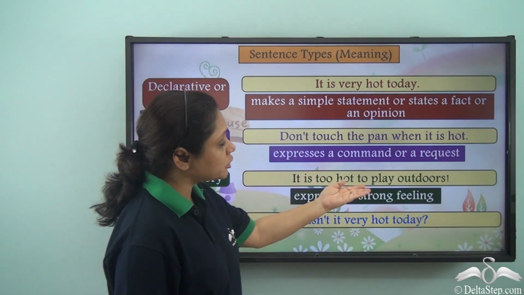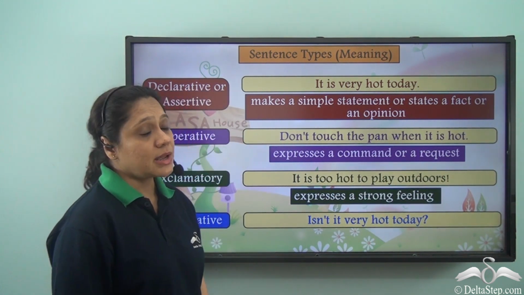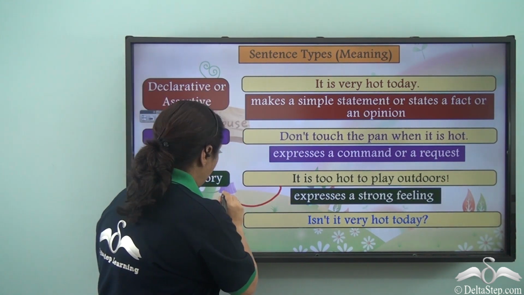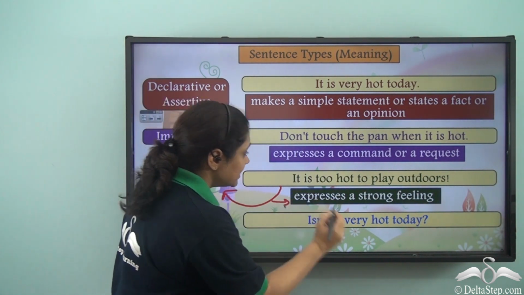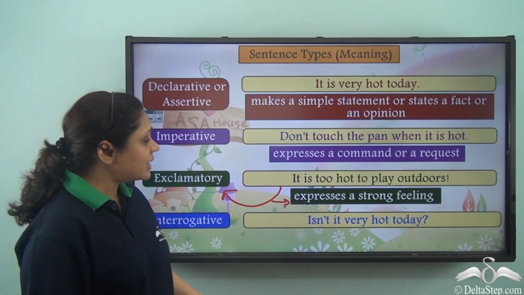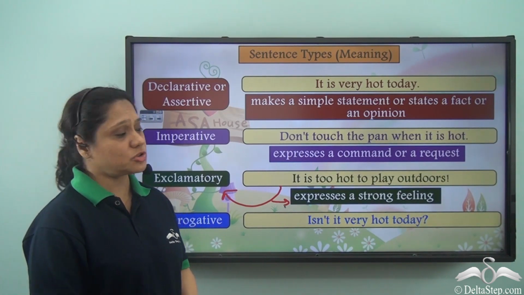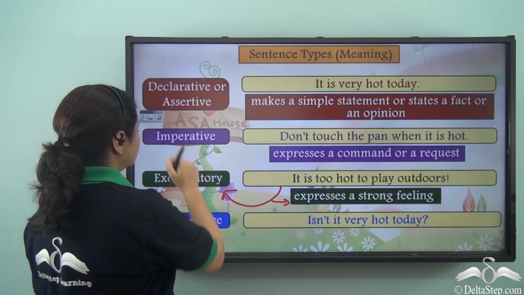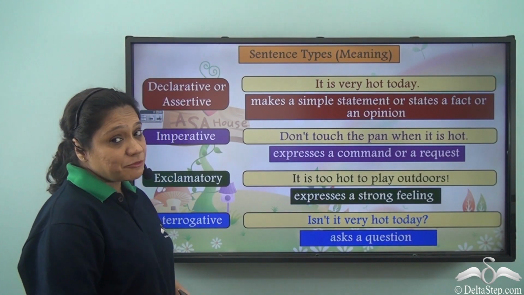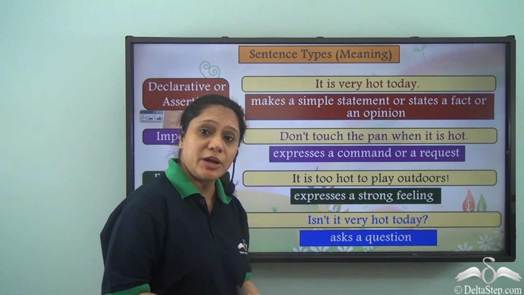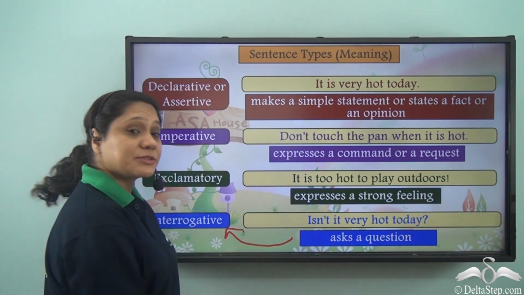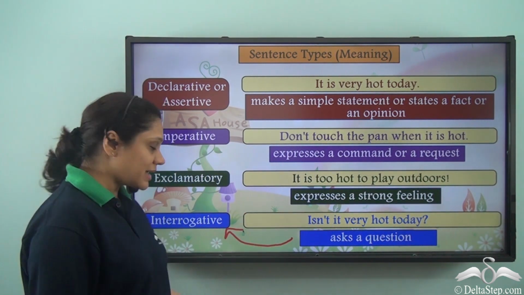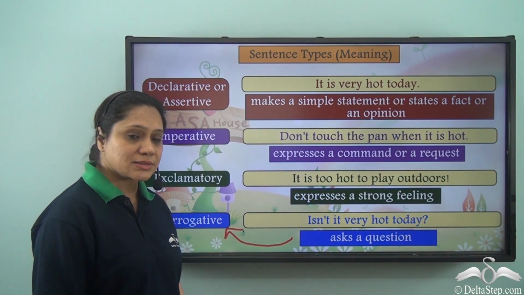It is too hot to play outdoors is an exclamatory sentence because it expresses a strong feeling. It is too hot to play outdoors! But if I say, isn't it very hot today? I am asking a question, and so this sentence is an interrogative sentence.